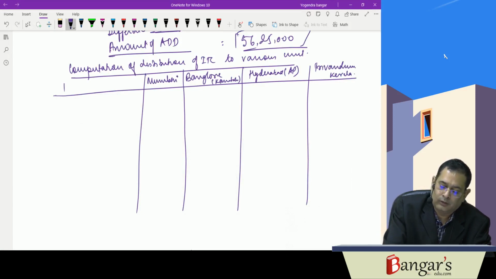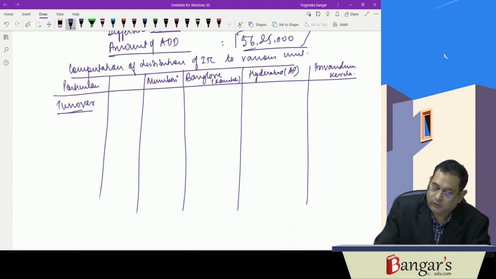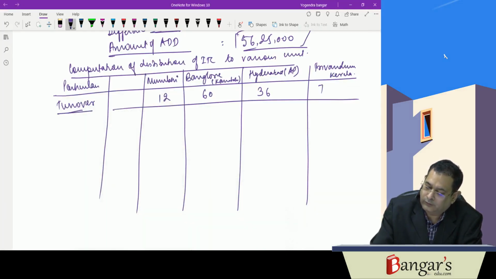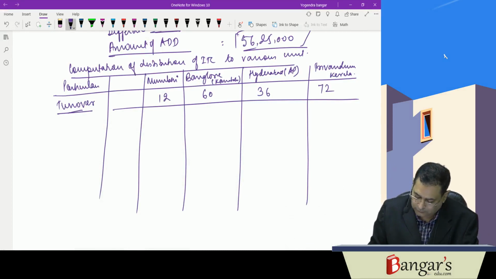Okay. These are the particulars. Turnover is what? Total turnover is 12, 60, 36 and 72. So 12 plus 60 plus 36 plus 72, that is 180.